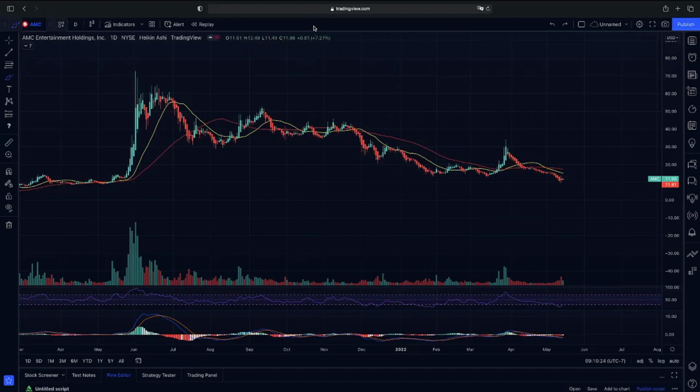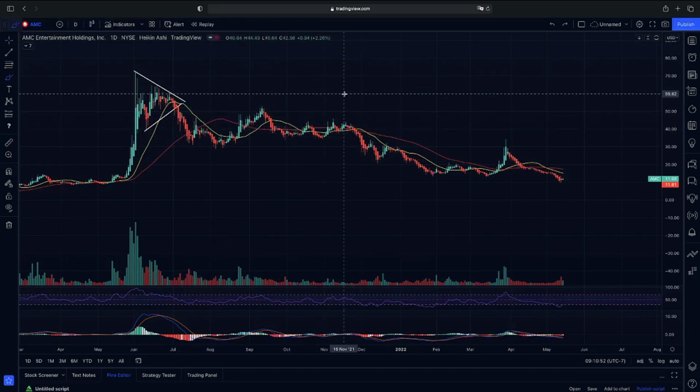Jumping into the daily chart here on AMC to recap, we had a major breakout previously to 72.50. As you guys can see, we did have our symmetric triangle, and we did drop down below it. Our 20-day moving average crossed down below our 50, giving us that confirmation of bearish momentum. And as you can see, we did consolidate.